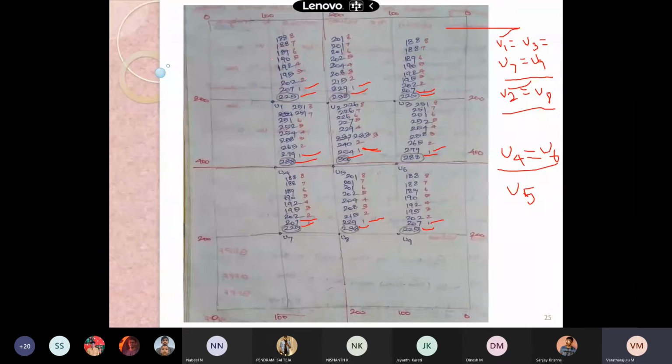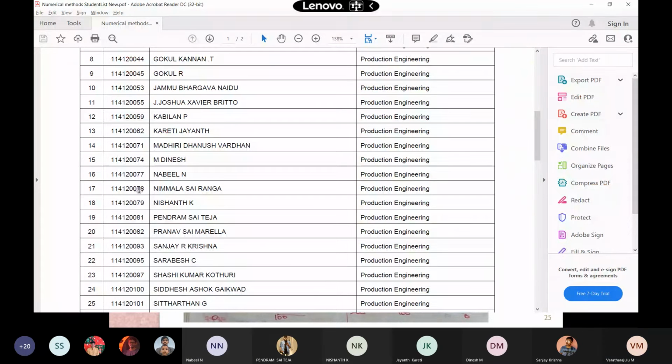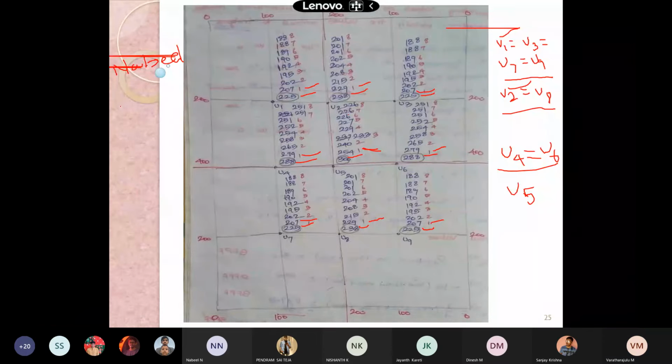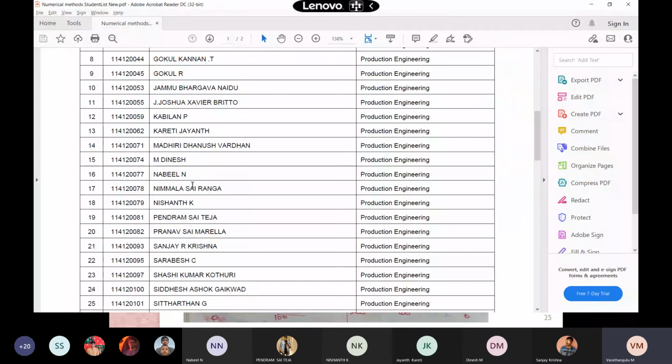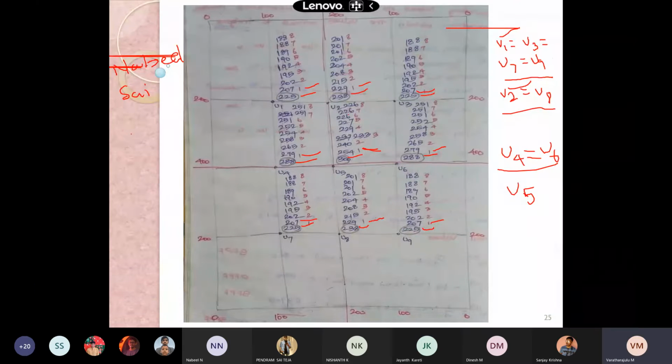Nabil, you continue with the next iteration. Can you say the value, sir? Wait. Who is the second fellow? Sai. Okay, Sai. Who is calculating the next one? Nishant.